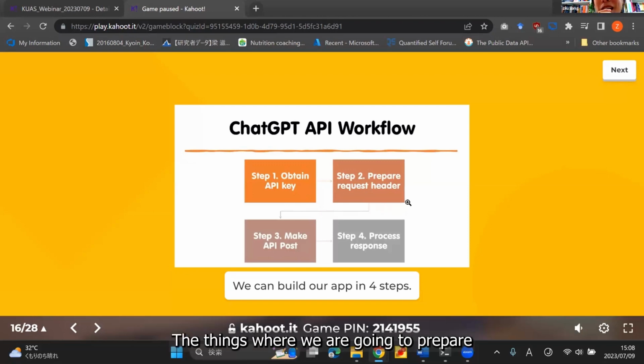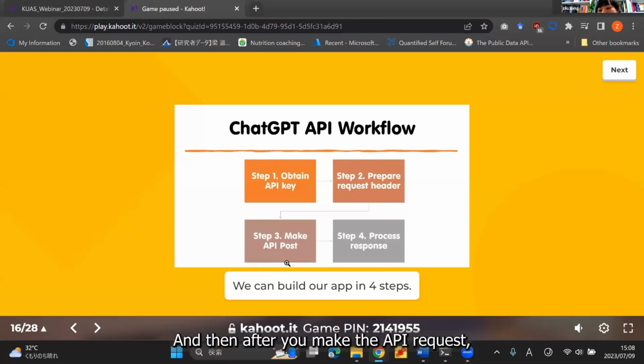The thing we are going to prepare is called the request header. So you need to specify some information. You need to tell the server what you want to do, what kind of resources you want to retrieve. That sort of meta information is called the request header. So we need to prepare a request header before we can actually make an API request.